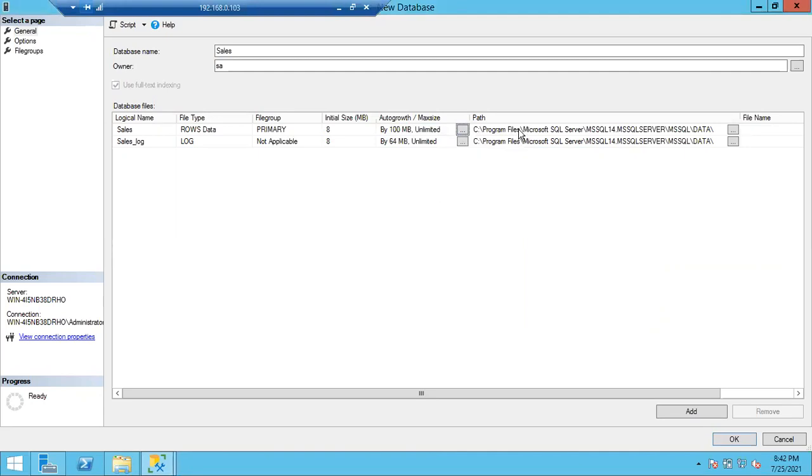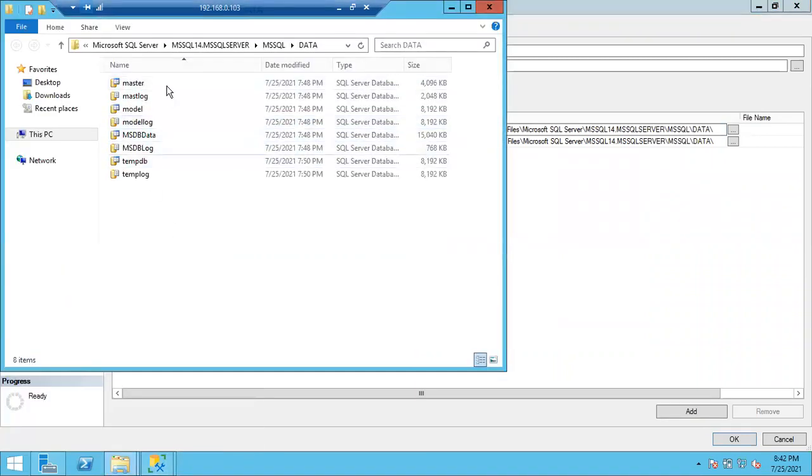Of course, if you are saving the file, you have to give the path, in which location you want to save the file. By default, it will save in this location. In case you want to see, this is the location. You can see here there are other data files and log files. These are the physical files, guys.